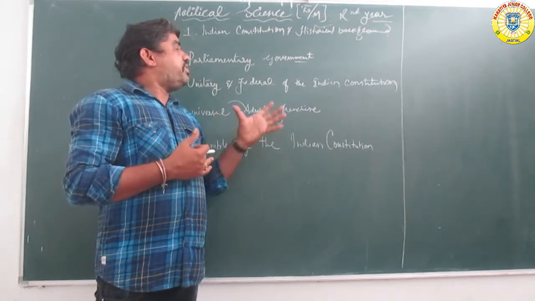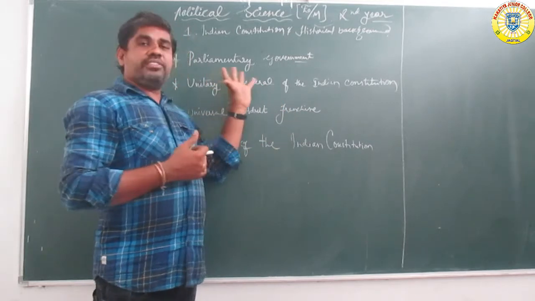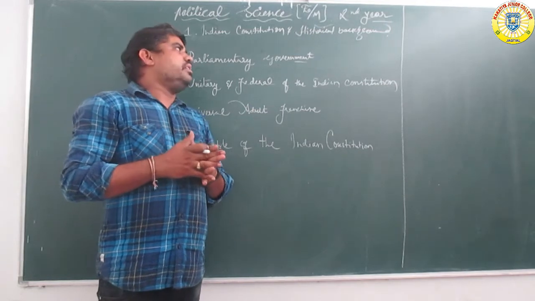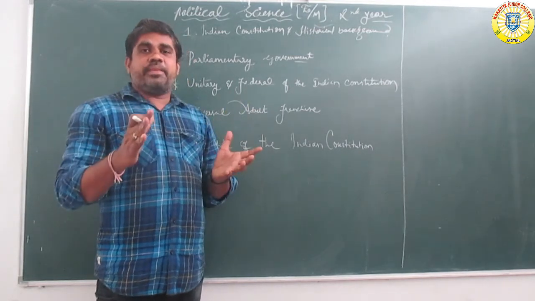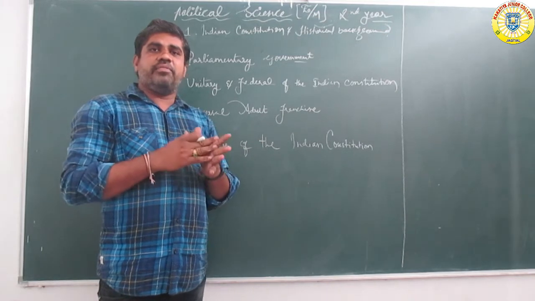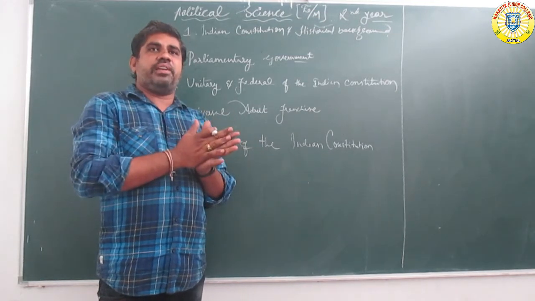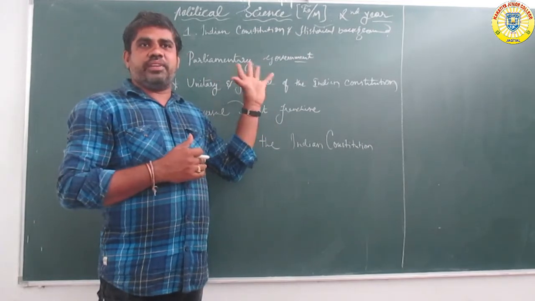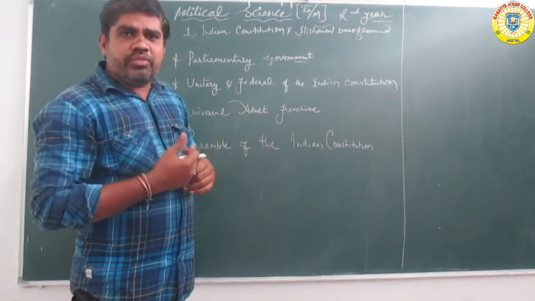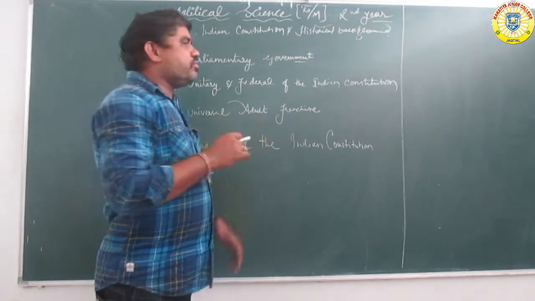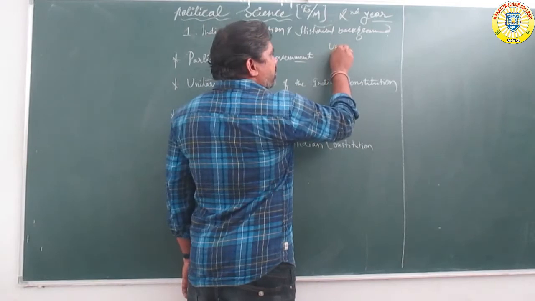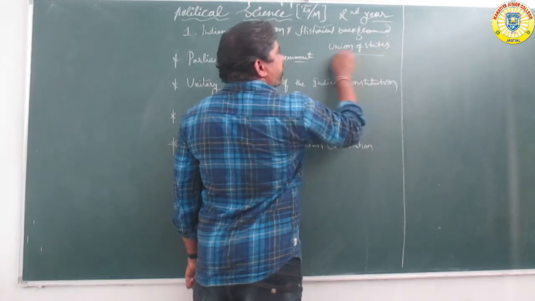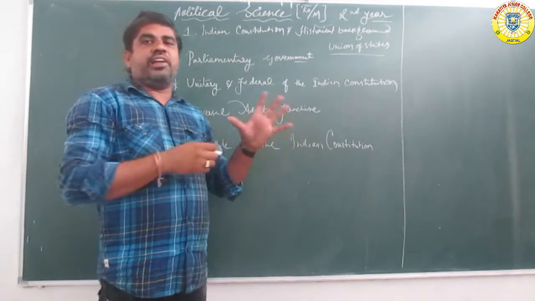Today we will discuss the parliamentary system of government. India is called a parliamentary government. Parliament here means the Lok Sabha, Rajya Sabha and the President of India, which are the members of this system. India is called a Union of States, and all states depend on the central or union government.